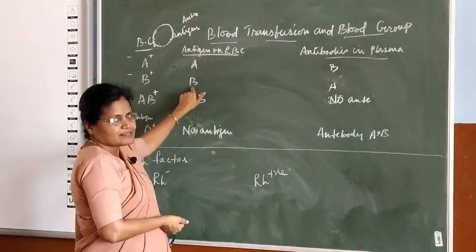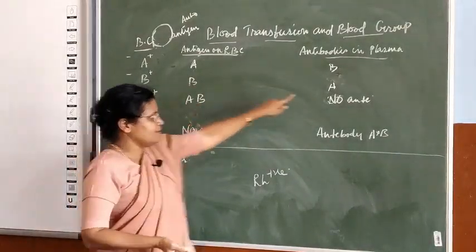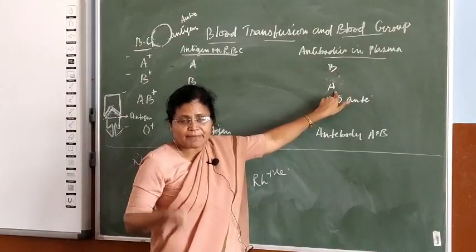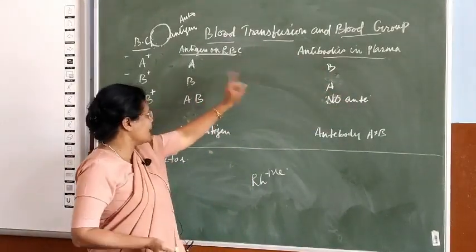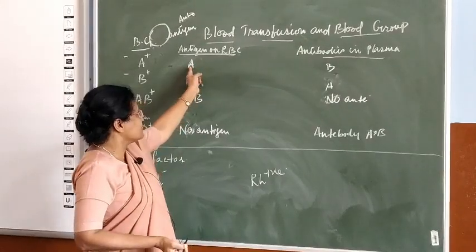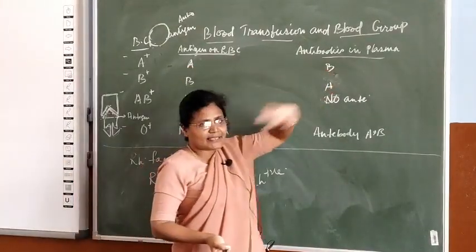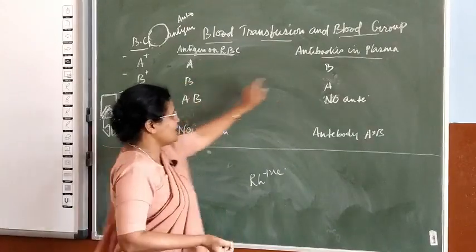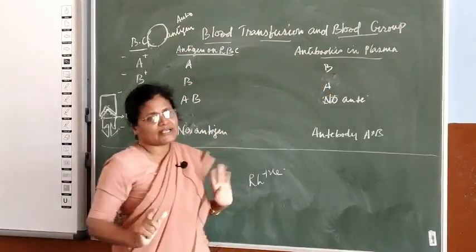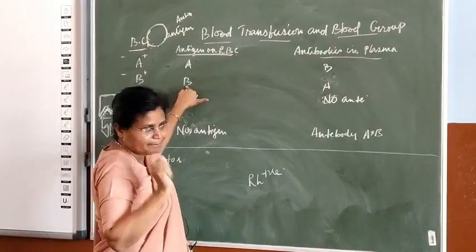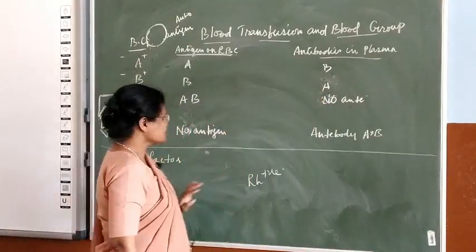Similarly, suppose the person is B, he will have antibody A, because antigen B and antibody B cannot coexist. So the person with antigen B will have antibody A.